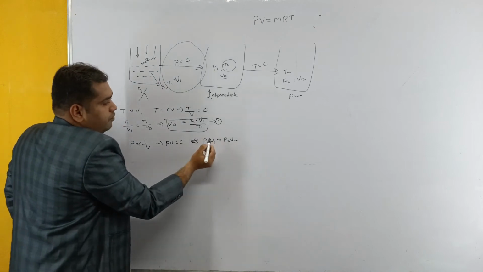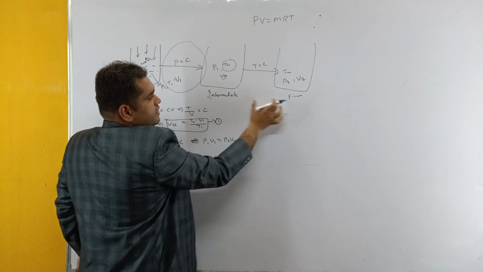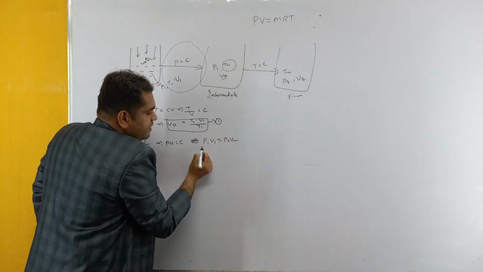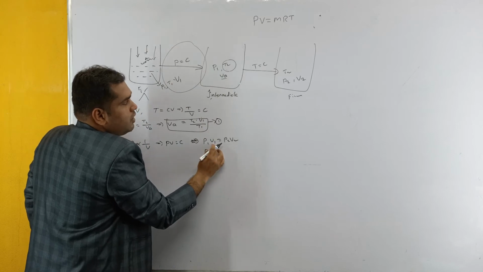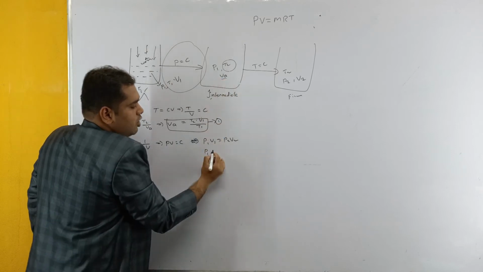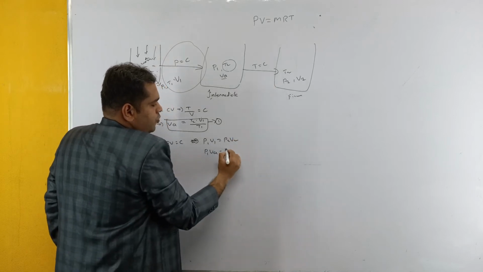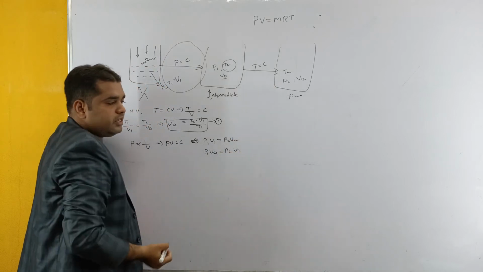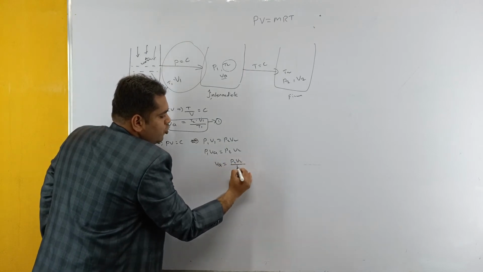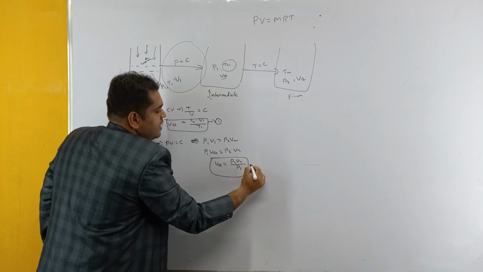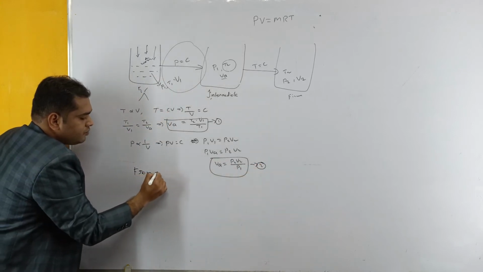If we apply this equation to the intermediate stage and final stage, what is the initial pressure and volume? Here it is P1, and V1. What is the intermediate stage volume? VA. Next, coming to the final stage, what is the pressure? P2. And what is the volume? V2. From this we can get VA equals P2 V2 by P1. This is equation number 2. From equations 1 and 2, what did we get?